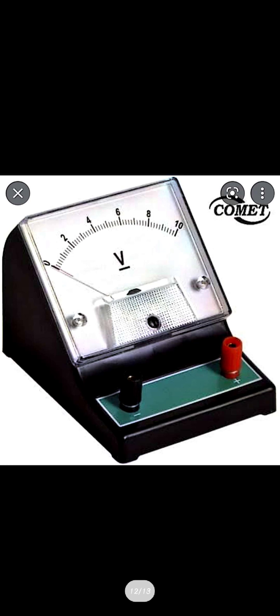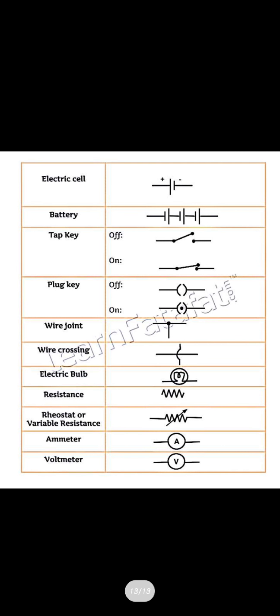This is the voltmeter. This is the device which is used for measuring the potential difference across any 2 points. So this is the voltmeter. Okay, these are the different signs which you can see and which can be used in different electrical symbols. Like electric cell, I have already told. A cell will have only 2 terminals, positive and negative, and a combination of cells is considered a battery. So this is the plug key and the tap key.